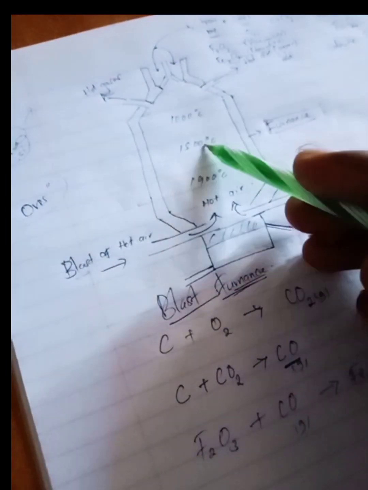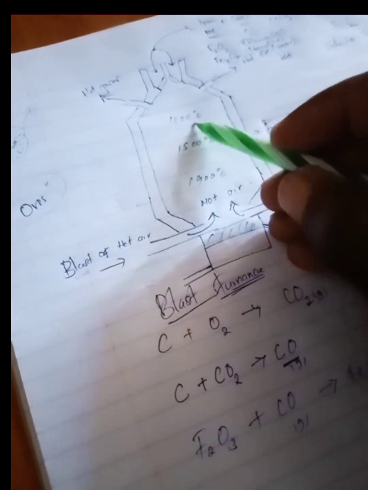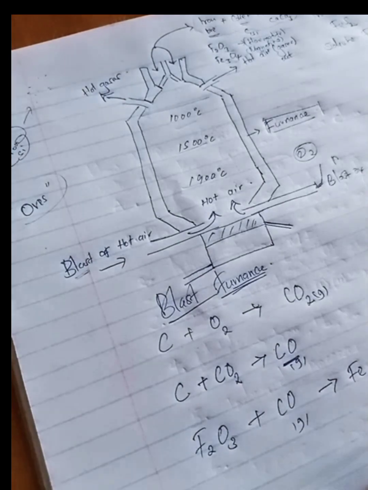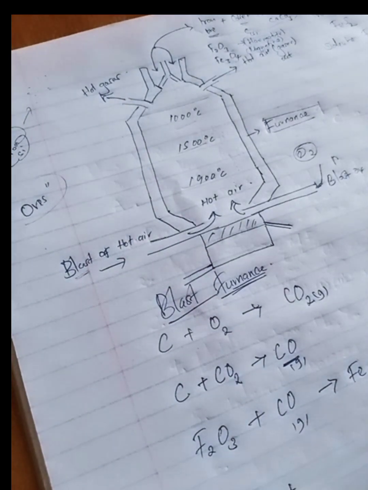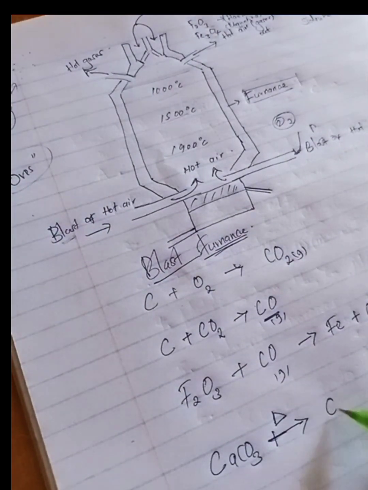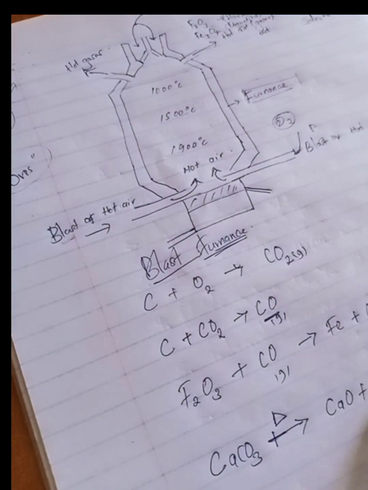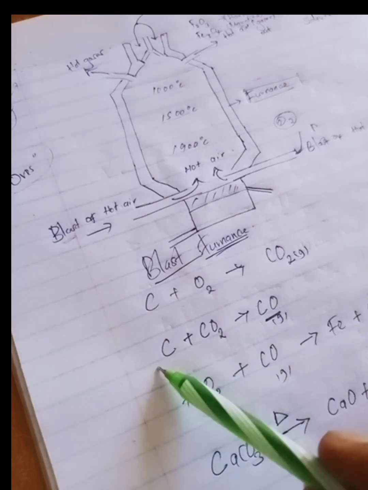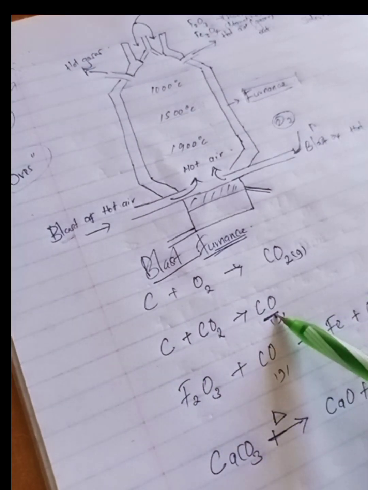Limestone, we said, will be used to remove impurities. If we put limestone here, temperature increases, which means calcium carbonate will be acted upon by heat and will decompose to form calcium oxide plus CO2, right? This CO2 is the one which is reacting with carbon to form carbon 2 oxide. Then carbon 2 oxide reacts with iron 2 oxide to form iron.